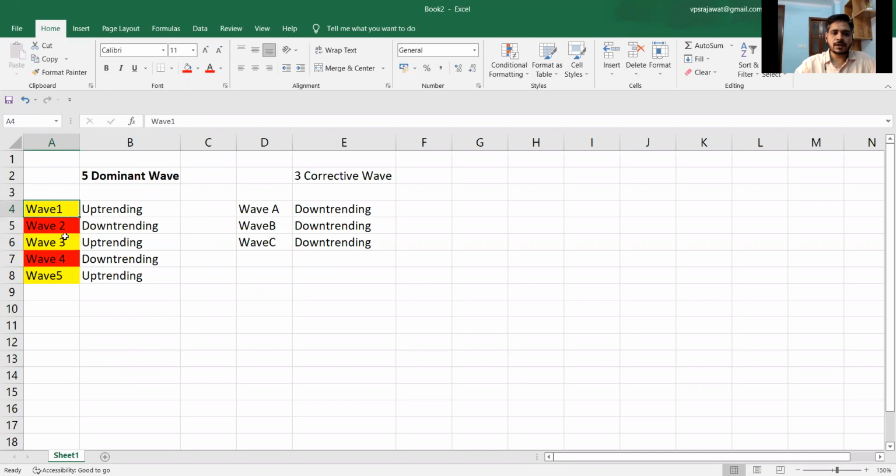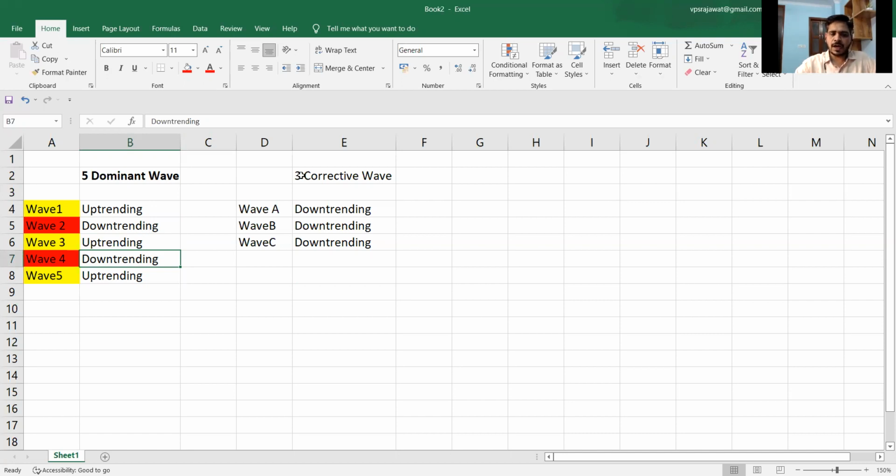Herein, waves 1, 3, and 5 are uptrending waves. That means it will be a bull market and the market will go up. Waves 2 and 4 are downtrending, which means the market will go down.